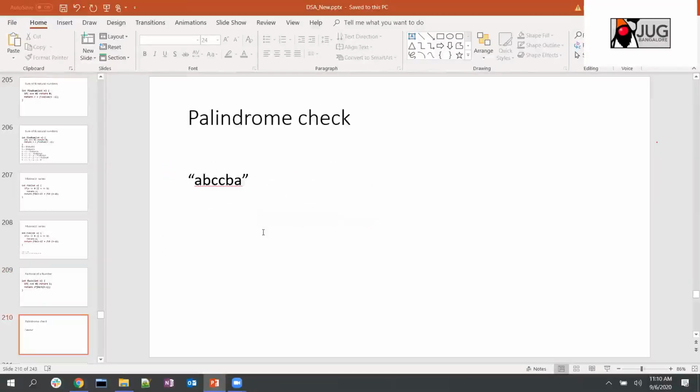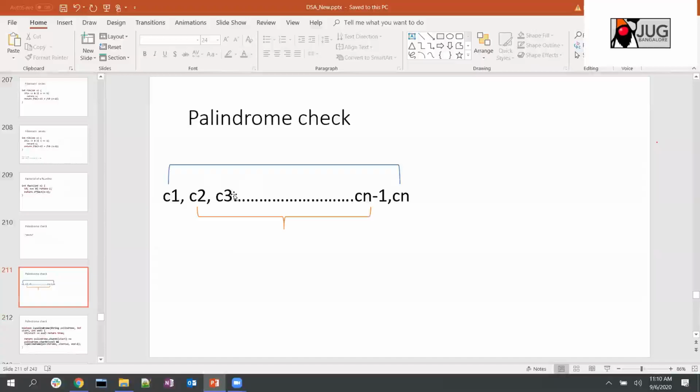And then we saw how we check a palindrome. How do you do a palindrome check? A palindrome is something you can read from left to right and get the same thing, either a number or a string, whatever it is. So it should be equal, like ABCCBA read from left to right or right to left. It is the same, so this string is a palindrome string. So how will you check using recursion?